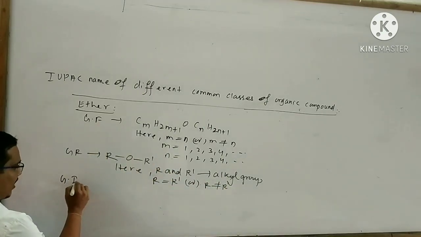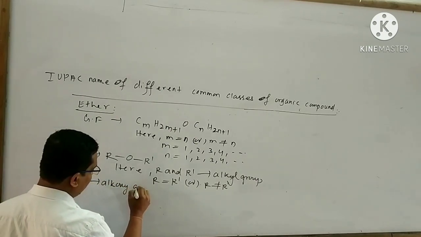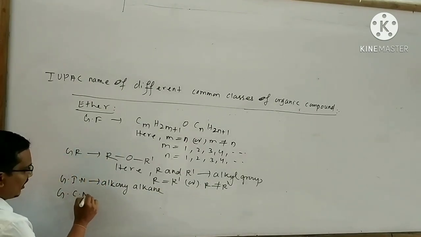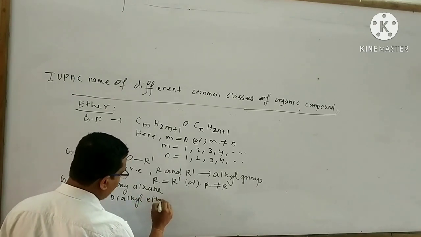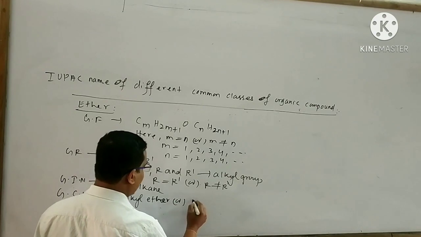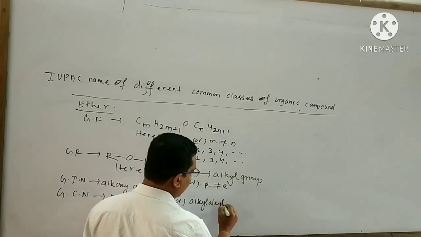The general IUPAC name is alkoxyalkane. The general common name is dialkyl ether. It has another common name, alkyl ether.